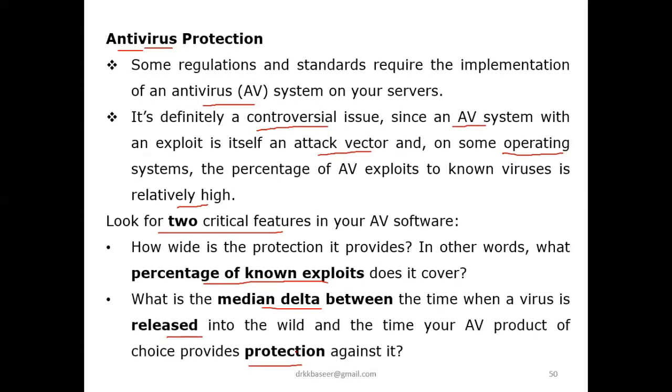All the different antiviruses studied those and made a program, so only with the help of that antivirus will there be prevention. Hackers are very smart nowadays, and new viruses appear, so it is not possible for the antiviruses which you already installed to stop them, right? So the features we have to consider are the percentage of known exploits covered, and the median, the average: how many viruses they release and how many they are going to protect against. That is also a major feature for an antivirus, right?